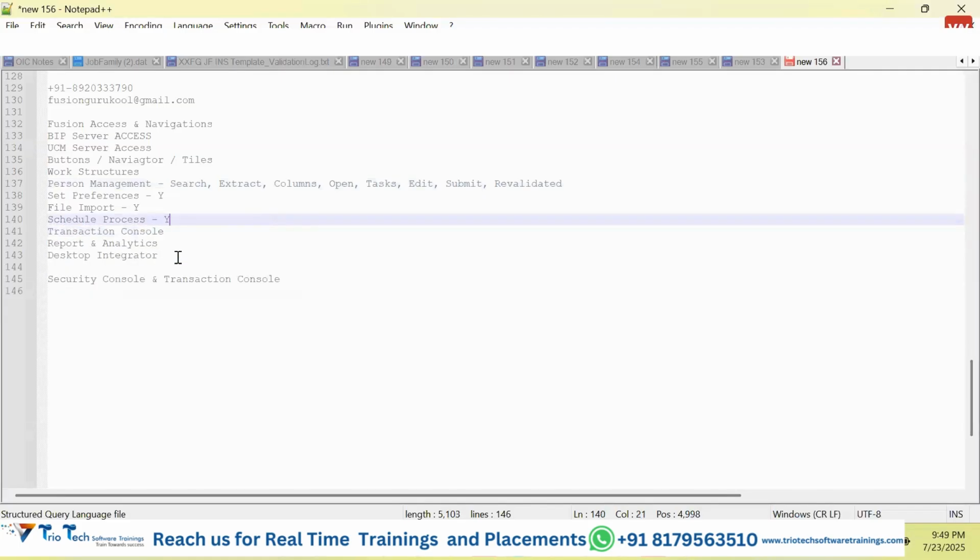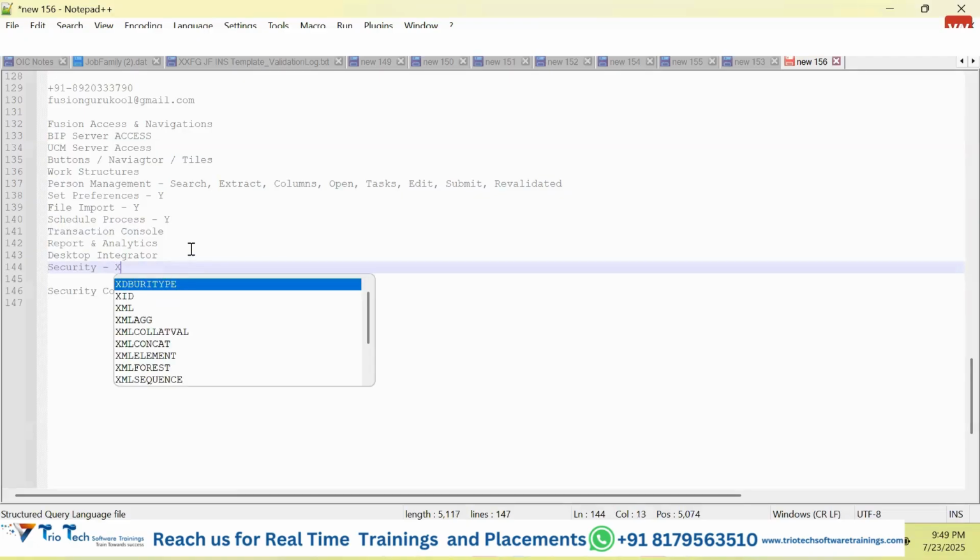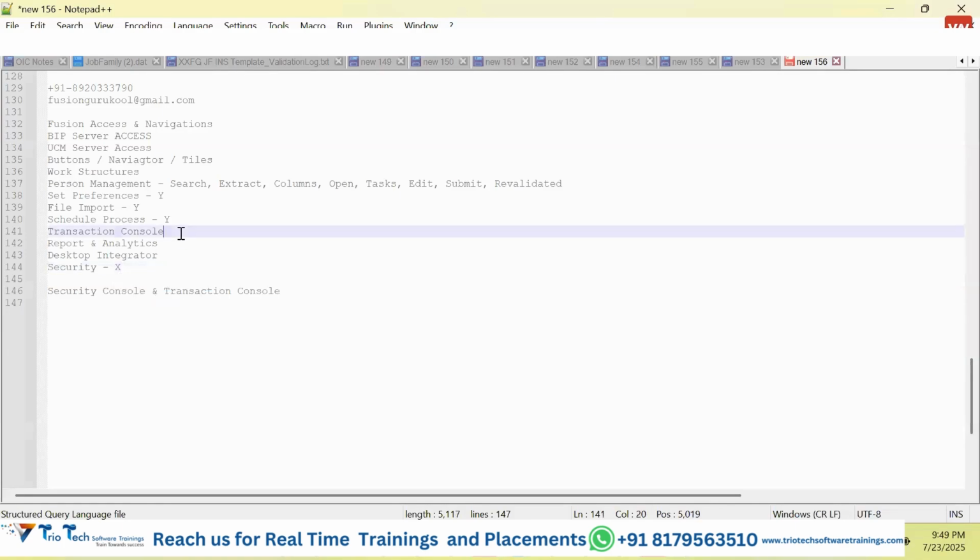Okay, next thing, guys, there is a very important part that we are going to cover, that is the security. This is a very important chapter: how the user has been created, which roles have been assigned, how to update the user. All these details we are going to cover tomorrow. This is for tomorrow's chapter, guys. Whatever screen that I have shown, these things we are going to cover tomorrow.